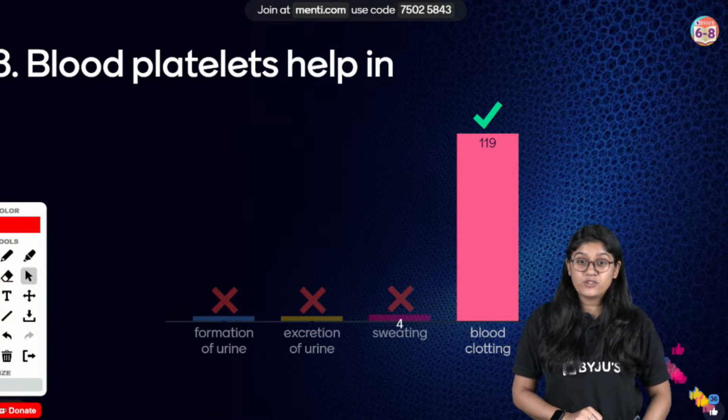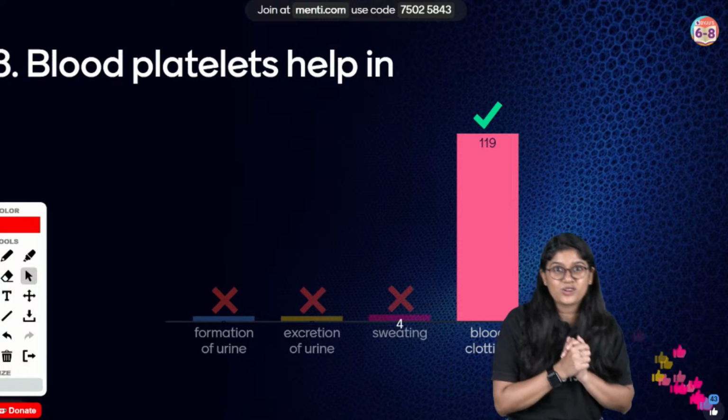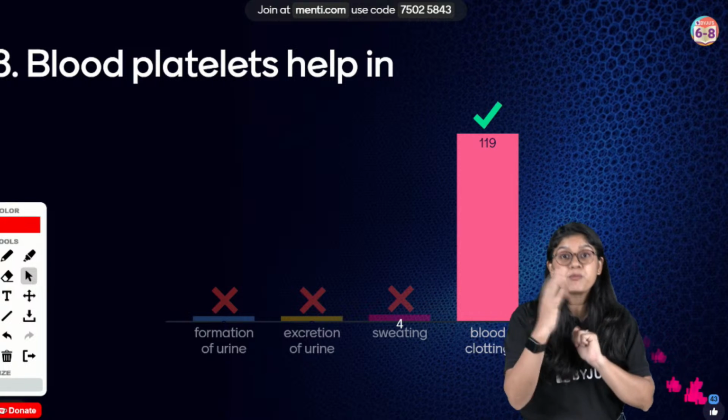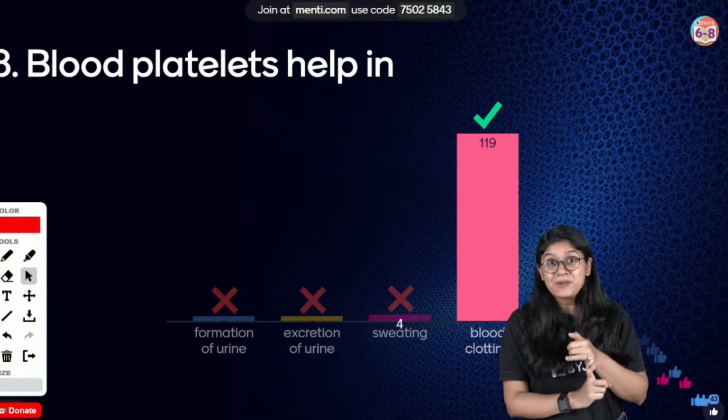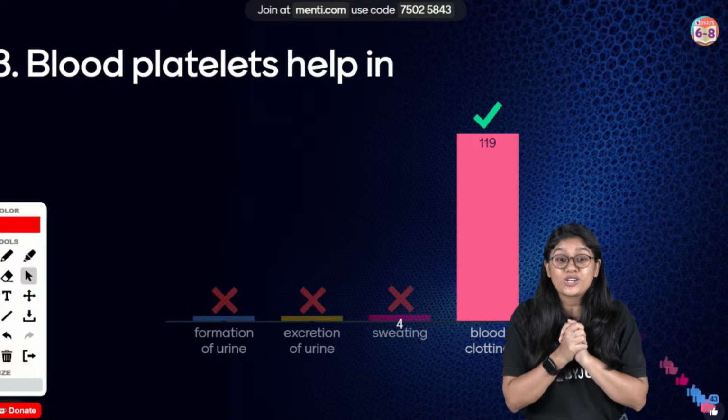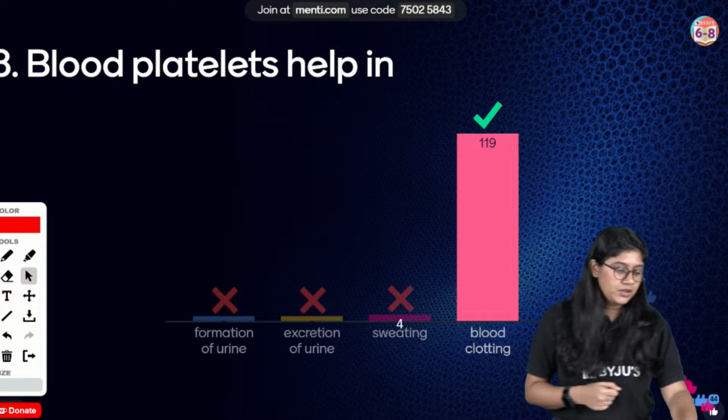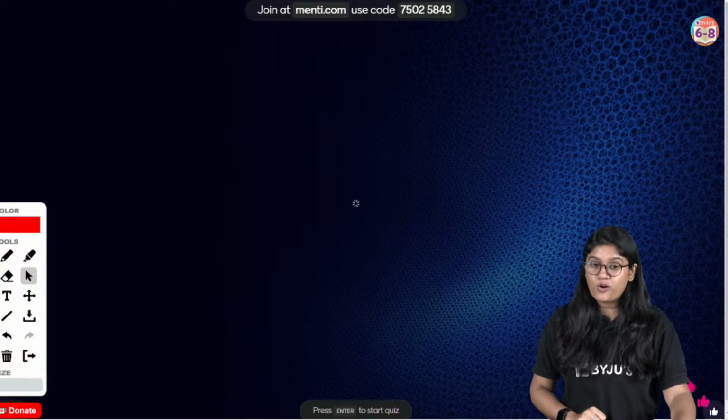119 of you have voted for the correct answer. The correct answer is blood clotting. So in blood, we have 4 important components. We have plasma, we have WBCs, RBCs and platelets. So platelets play a very important role in the clotting of the blood.